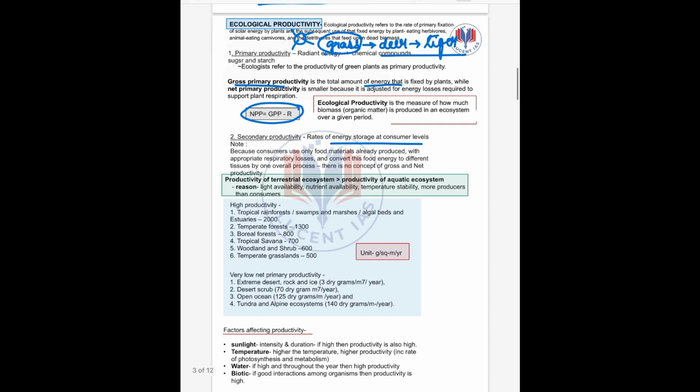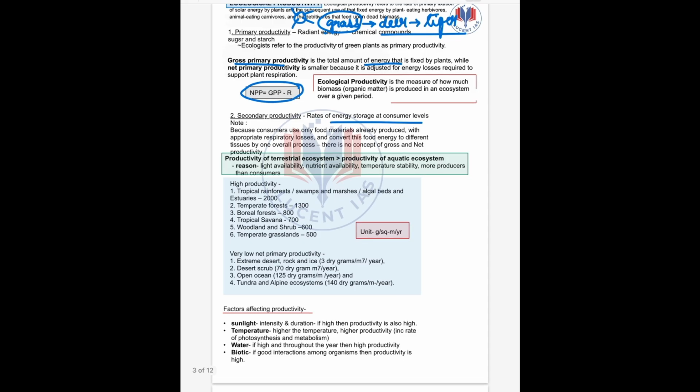So it is to be noted that the productivity of terrestrial ecosystems is always higher than the productivity of aquatic ecosystems. Why so? Because of light availability, nutrient availability, temperature stability, and more producers than consumers. These are the reasons why terrestrial ecosystems have higher productivity than aquatic ecosystems.